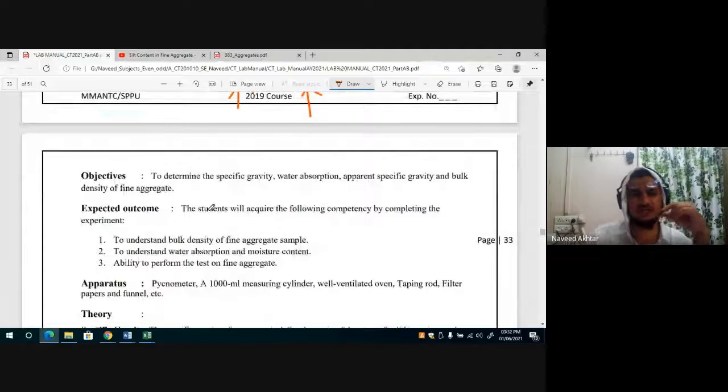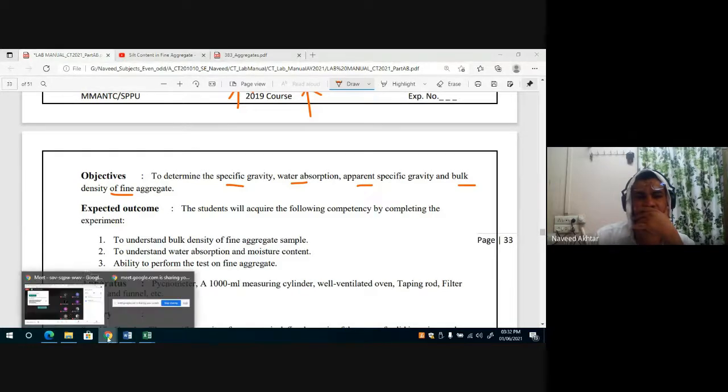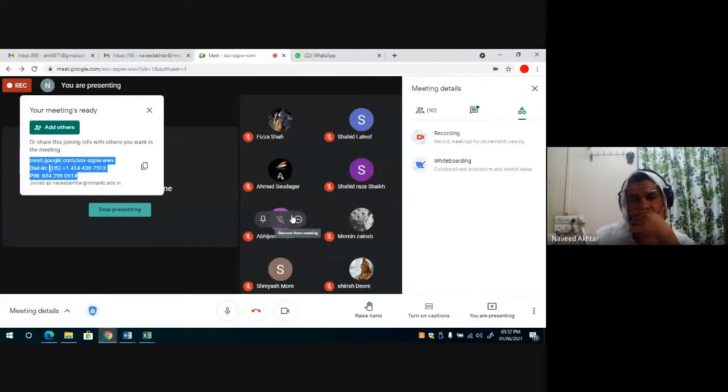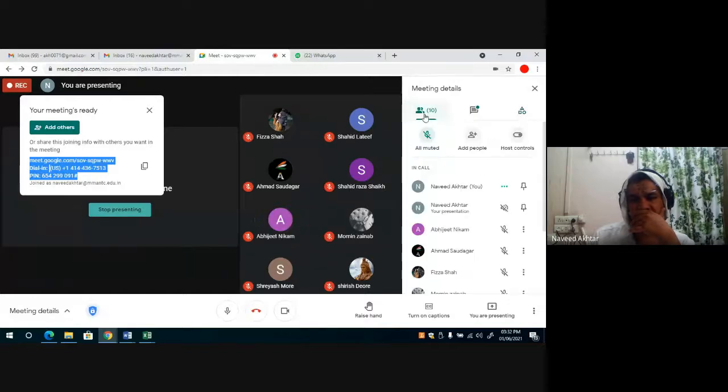Experiment number 10 is to determine the specific gravity, water absorption, apparent specific gravity and bulk density of the fine aggregate. All the students, come back.